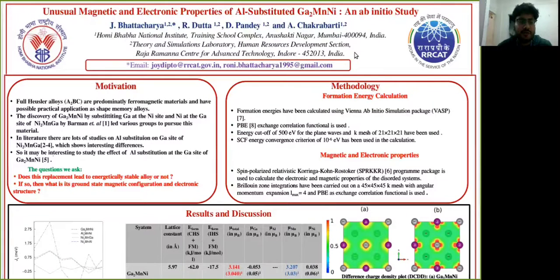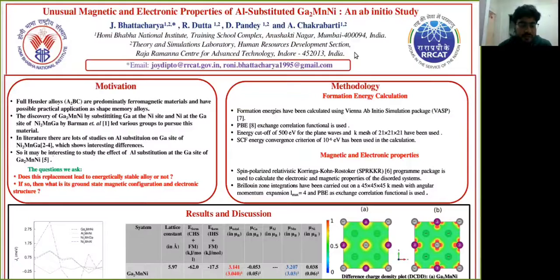The topic that I'm going to present today is the unusual magnetic and electronic properties of the Al-substituted full Heusler alloy Ga2MnNi. Full Heusler alloys are predominantly ferromagnetic materials, and they have possible practical application as shape memory alloys. After the discovery of Ga2MnNi by Berman's group, various groups tried to pursue this material because in Ga2MnNi, instead of the A site being occupied by the sp element, it shows a large ferromagnetic behavior.